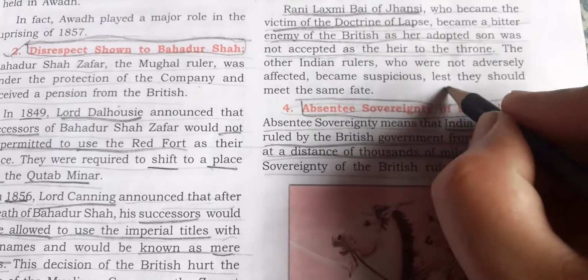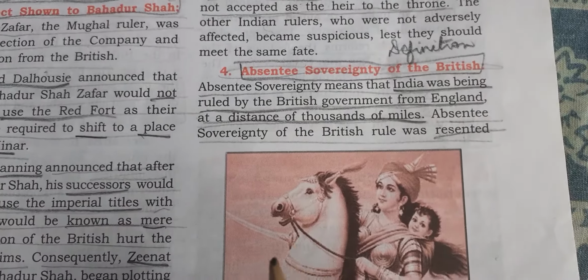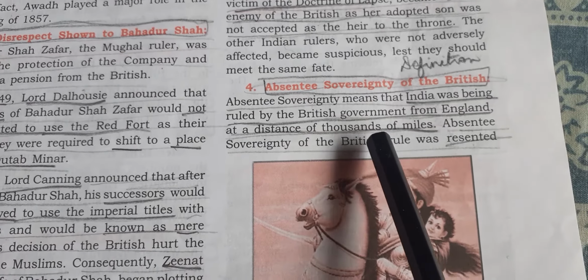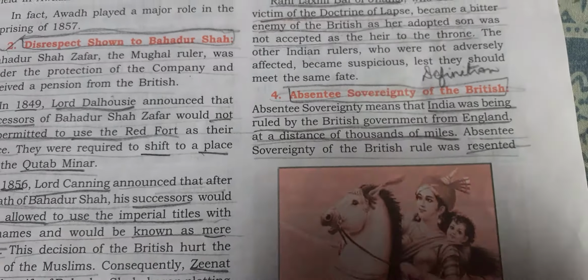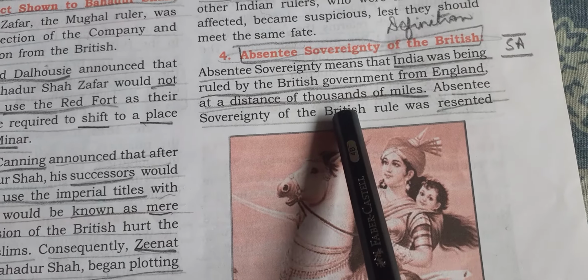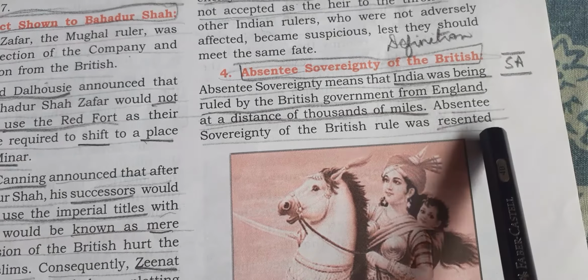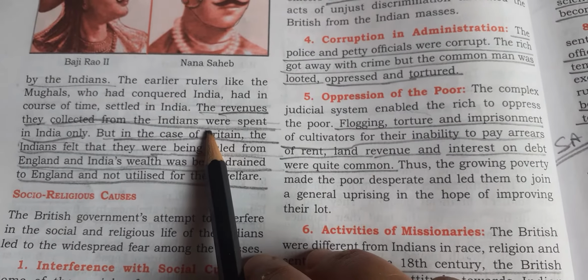Then there is a definition. Now here the definition is important. You can write definition. People did not like absentee sovereignty of the British. Now what is absentee sovereignty? See, absentee sovereignty, you have to learn with the keywords the same definition, because this is a matter for short answers. You may be asked, what is absentee sovereignty? So absentee sovereignty means that India was being ruled by the British government from England at a distance of thousands of miles. Absentee sovereignty of the British rule was not liked by the Indian rulers and the Indian people.